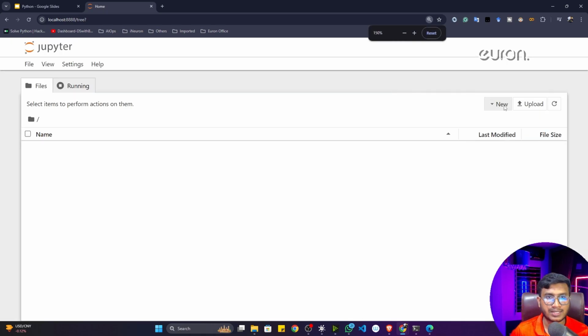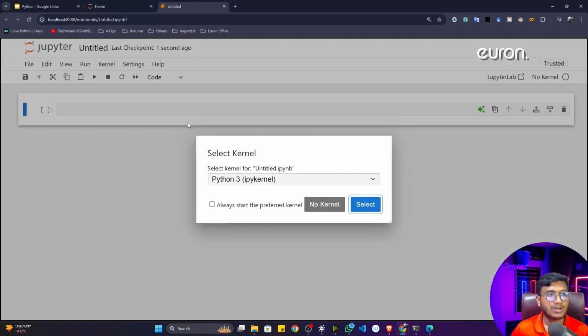Let me zoom this screen. So I'll click on new and take a new notebook. This is the same as your Colab notebook. In Colab notebook also you used to get a cell, right? A cell to execute your code. So here also you will get a similar kind of interface. But it is running on your local machine, but Colab was running on the Google server actually.